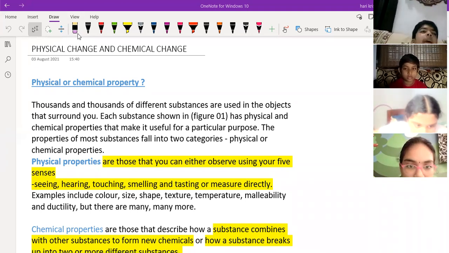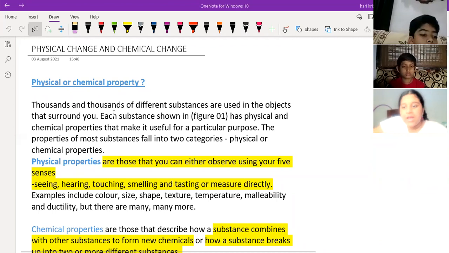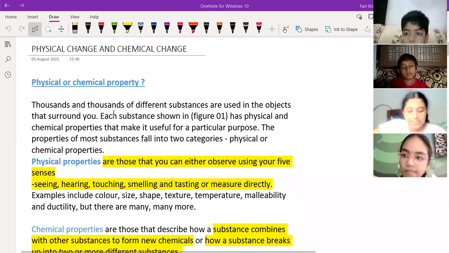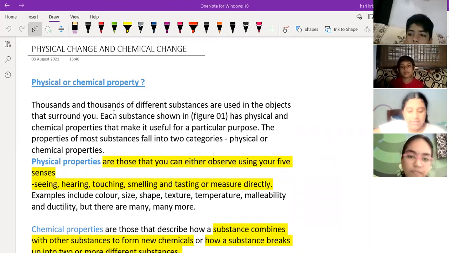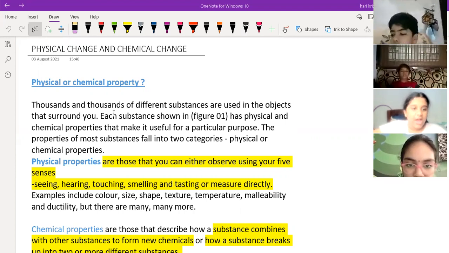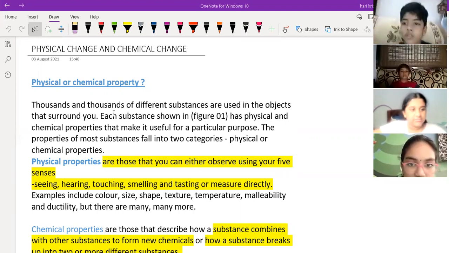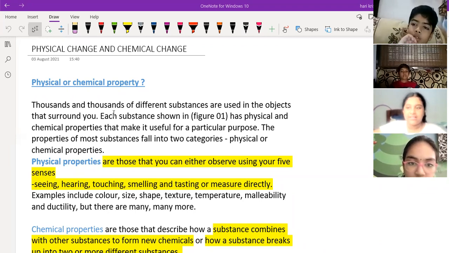Okay, sir. Sorry. Yeah. So next chapter is the changes around us. Sir, I did all the chemical changes. We did all the chemical changes. Sir, like the iodine test and all that. I did not. Sir, I did it when my class teacher said about the STEM kits. I did about the chemical change.